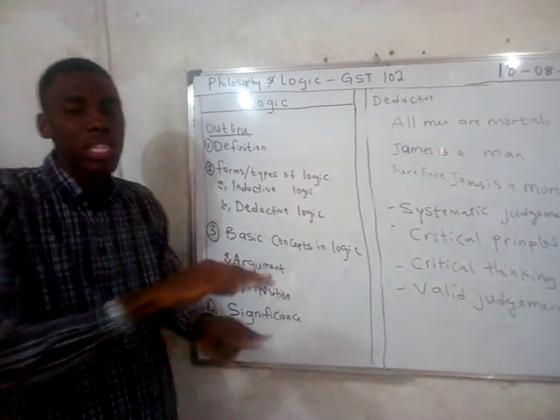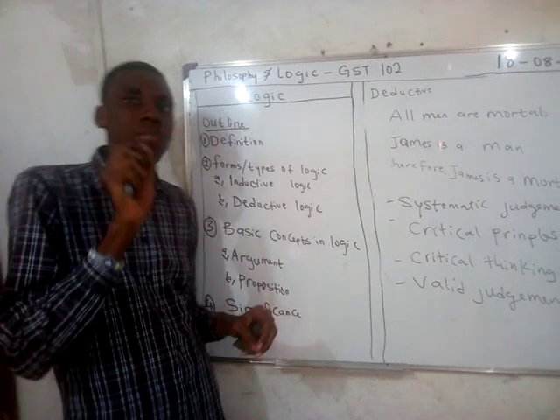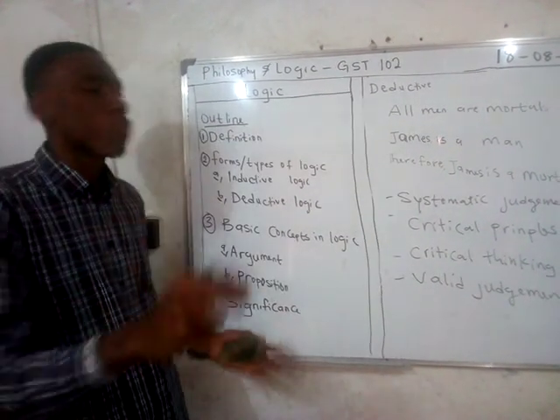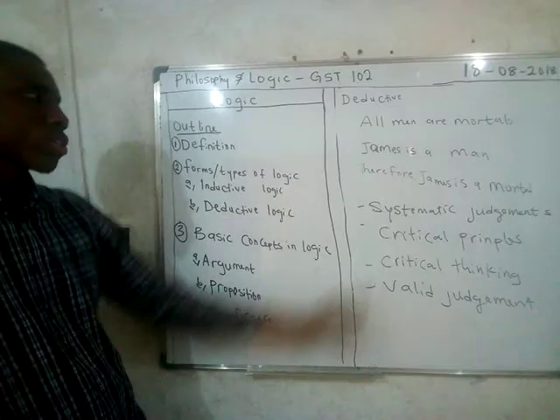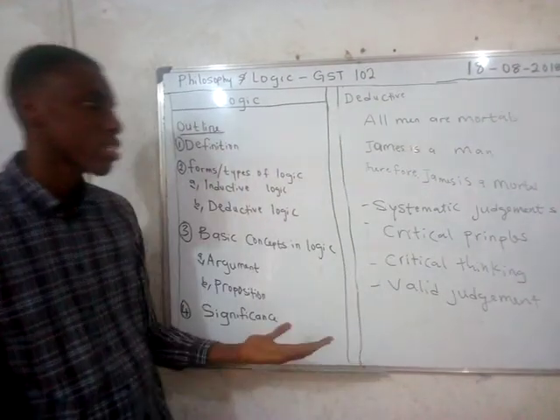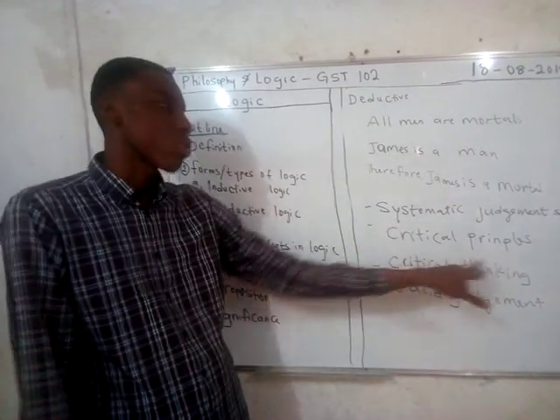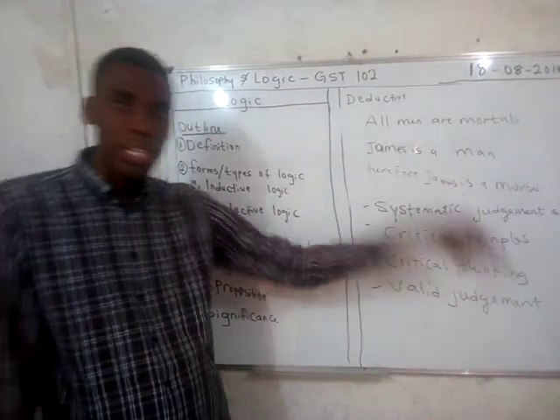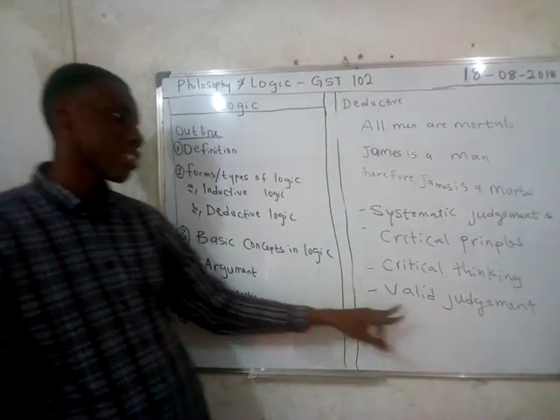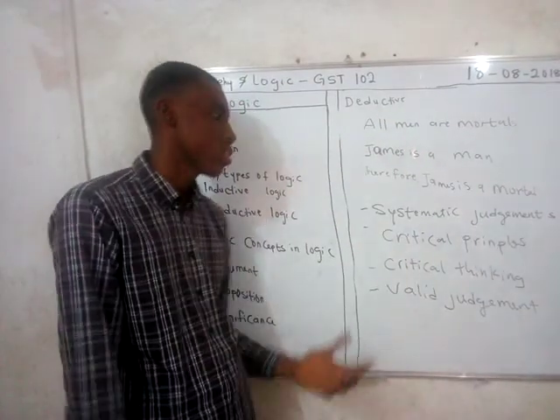They are just statements, and I remember I said the statements could either be true or false. And lastly, we highlighted the significance of logic, which gives us systematic judgments, and we arrive at critical principles or theories. Then critical thinking for the individual himself. Then lastly is valid judgment. Thank you very much.